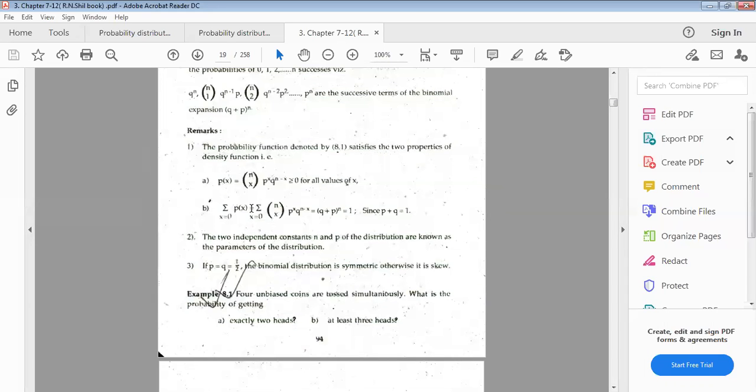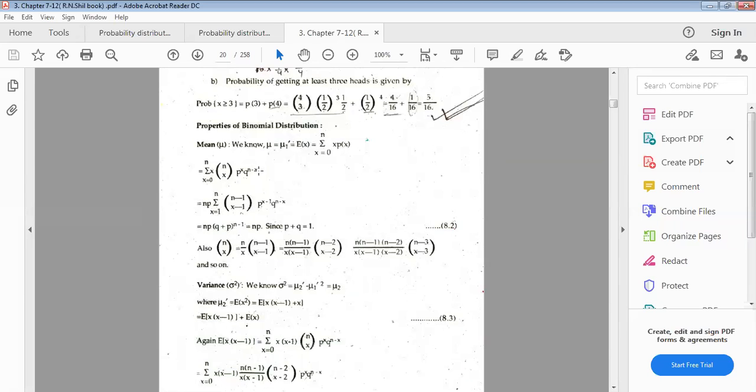Just using this in the expectation function, we get this. Now this is the nCr formula, where r means x. We already know that factorial n equals n into factorial n minus 1, and similarly factorial x equals x into factorial x minus 1.